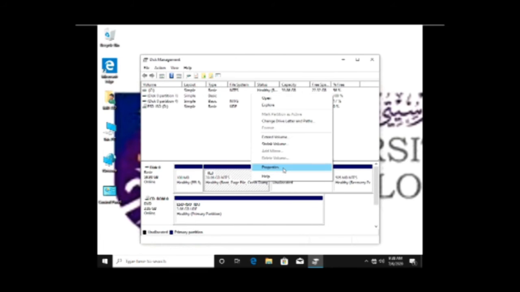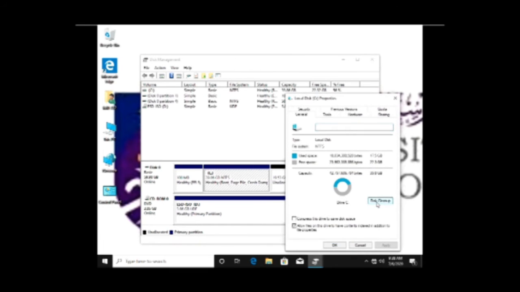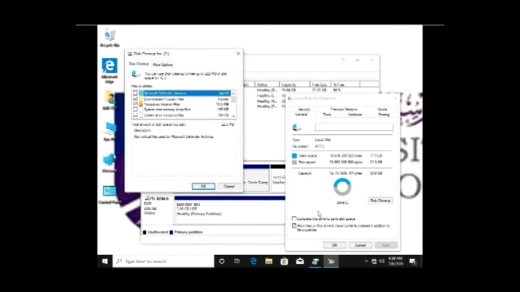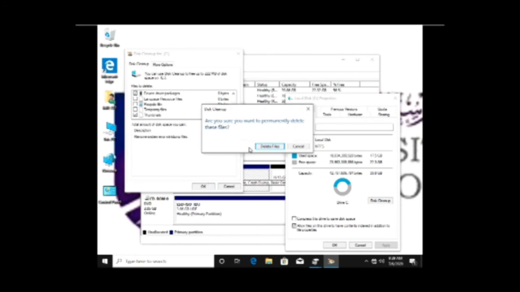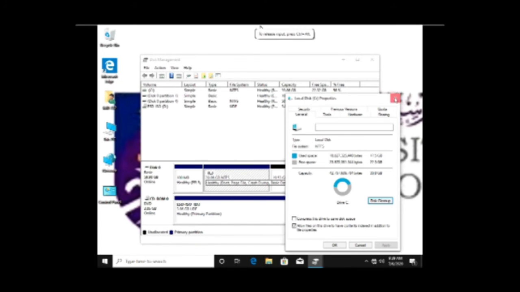Right click on this C and choose properties and click on disk cleanup on the right. And this cleanup will work. Click to add the system error mini dump file and click OK. The box will appear, click delete files and close it.